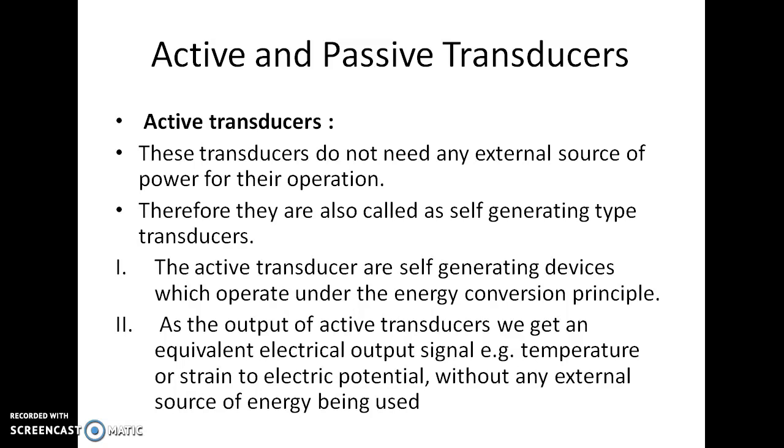First we will discuss the first type, that is active and passive type of transducer. So, active type of transducer. These transducers do not need any external source of power for their operation. Therefore, they are also called self-generating type of transducer. We know that a transducer is used to convert one form of energy into another form, that is, mechanical or physical energy to electrical energy.